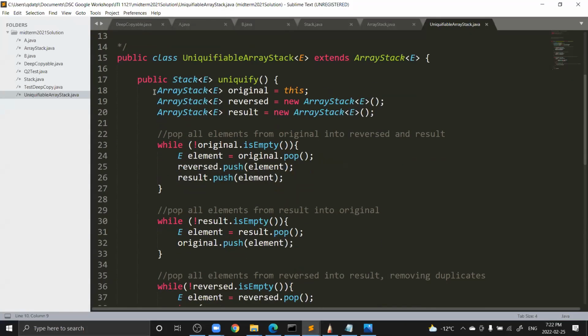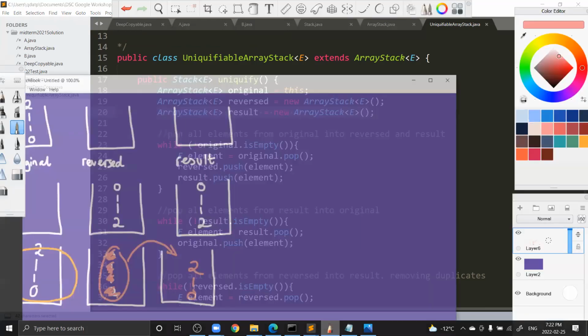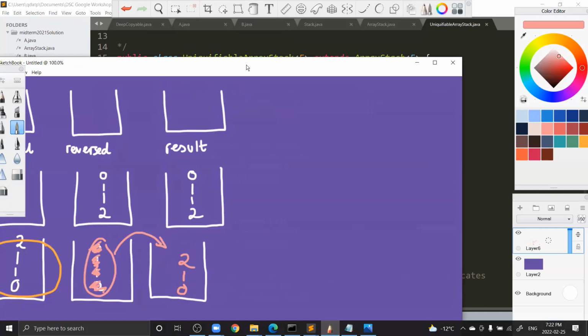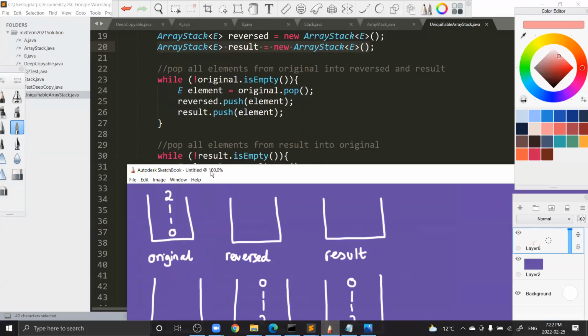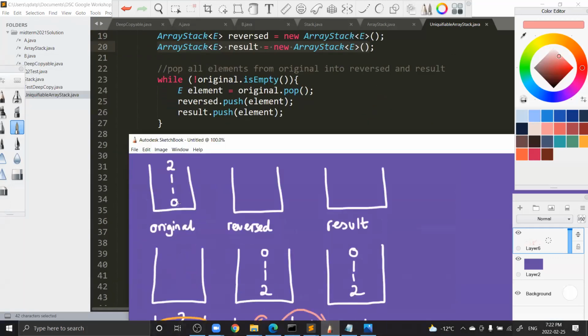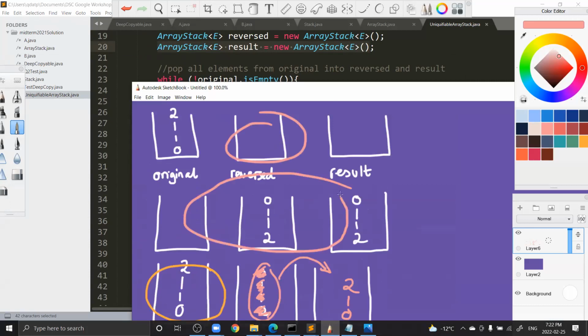So here is my solution. I created 3 stacks, the original, the reversed, and then the result. So 3 stacks. And then the first step is we're going to pop all the elements from the original into the reverse and the result. So basically we're going from here to here, right?